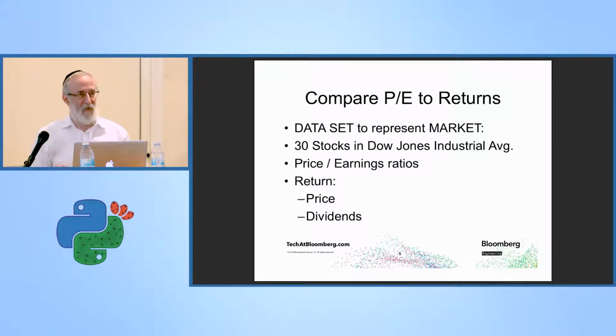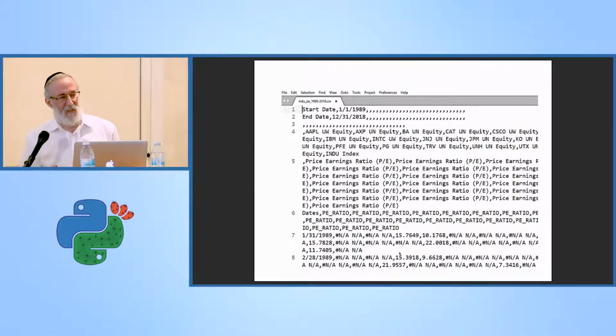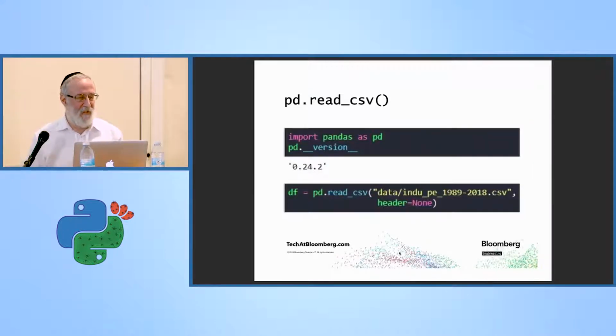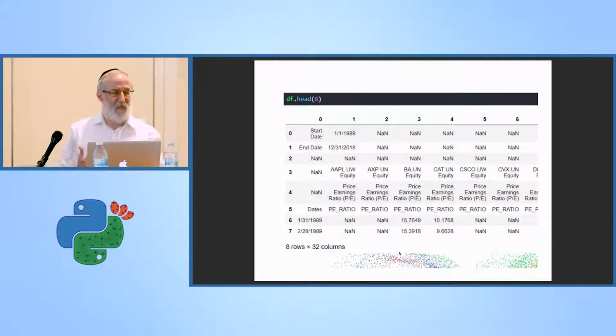We're going to need the price and the price-earnings ratio for these stocks, and we're also going to need to calculate the return, which means we need the prices and the dividends for these stocks. So I got myself a CSV file of the price-earnings ratios. It's kind of ugly, but Pandas has a very handy read CSV method, which you can call, giving it the file name, and it takes that CSV file and puts it into a data frame. Now notice when you read it plain, it simply creates an index and column headings that are numeric.